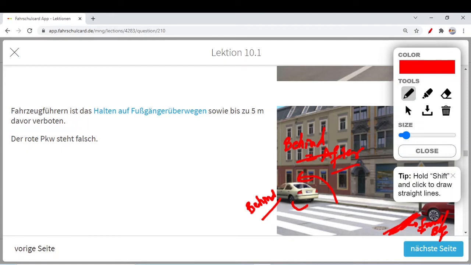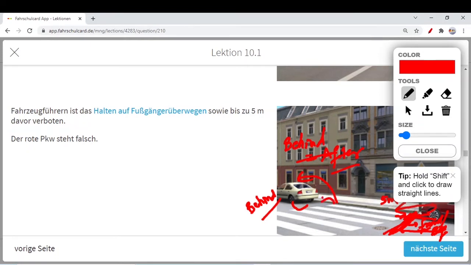Before the zebra crossing or in front of it, you can never stop here, or even at a distance of 5 meters. You are not allowed to stop here intentionally, or to park here. From here until 5 meters, you cannot stop and you cannot park.